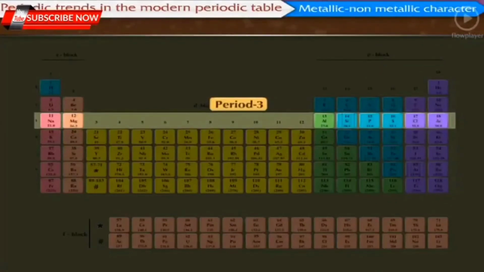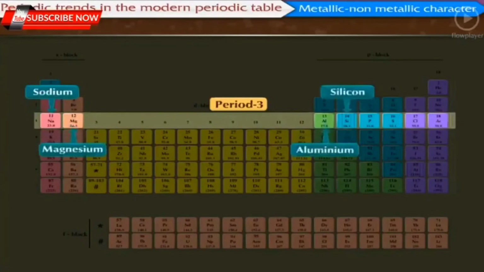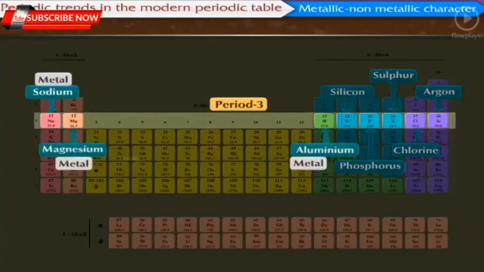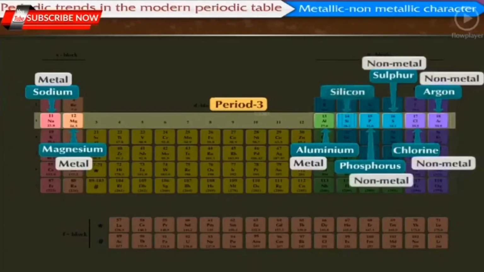The elements sodium, magnesium, aluminium, silicon, phosphorus, sulfur, chlorine and argon belong to the third period. The elements sodium, magnesium, aluminium are metals. The elements phosphorus, sulfur, chlorine and argon are non-metals, while silicon is a metalloid.